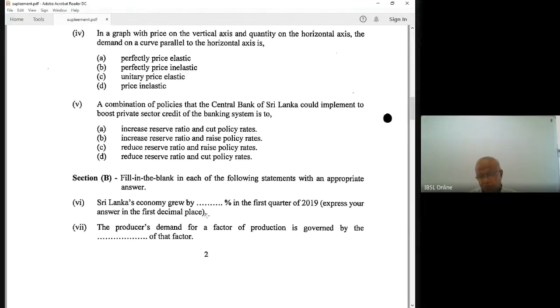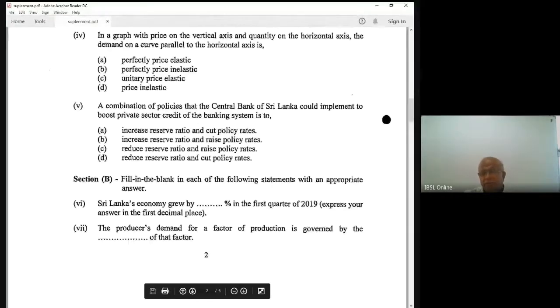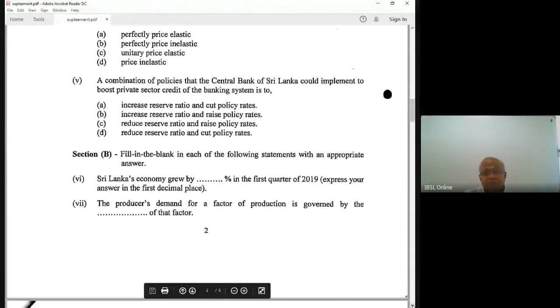If the marginal productivity is less than the wage rate, they cut their workforce. When the MPL, marginal product of labor, equals the wage rate, they stop. That is the equilibrium level of labor.